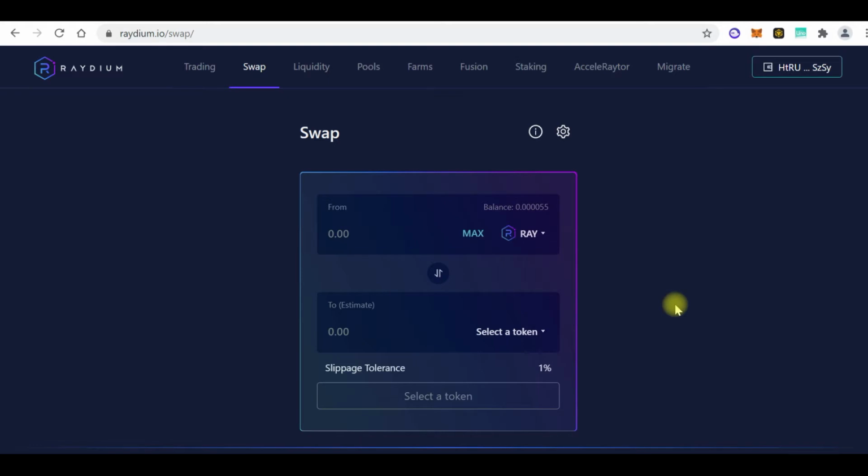So we are going to make use of the Raydium AMM, right? Now I've heard so many people get confused about what DeFi is all about. So basically DeFi is just decentralized finance. What that means is everything you can do in your traditional finance, you can actually do it permissionless on the blockchain. So for example, you can borrow money from your bank and pay interest. You can do it on the blockchain.